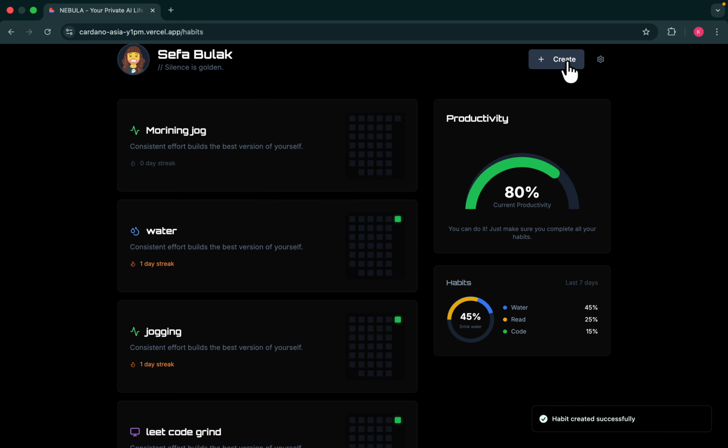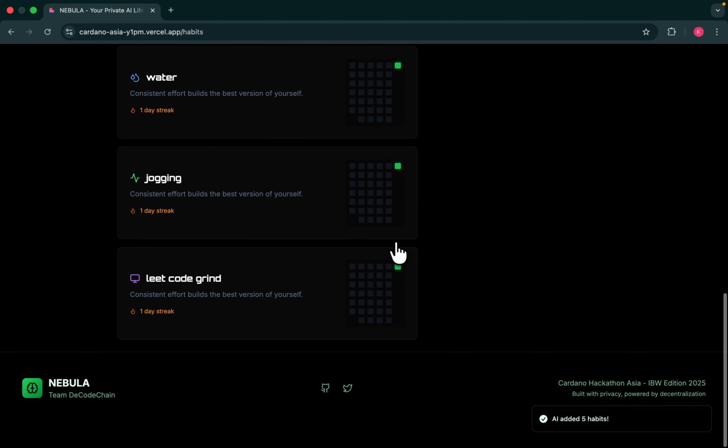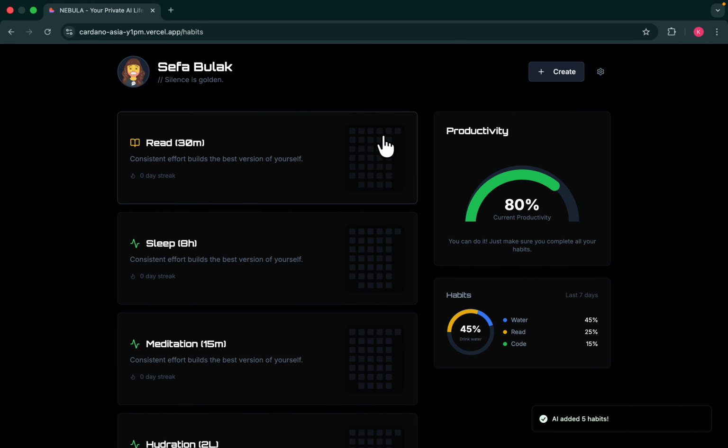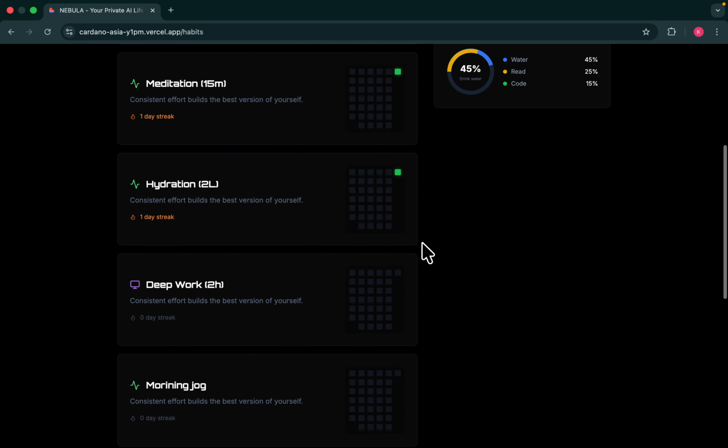And for example, if the user has daily habits, we can use Masumi AI to generate AI routines that will add things like reading. To maintain a streak, they can just click this to mark that they have done the task, and that will be over for that day. So users can click on this and generate.